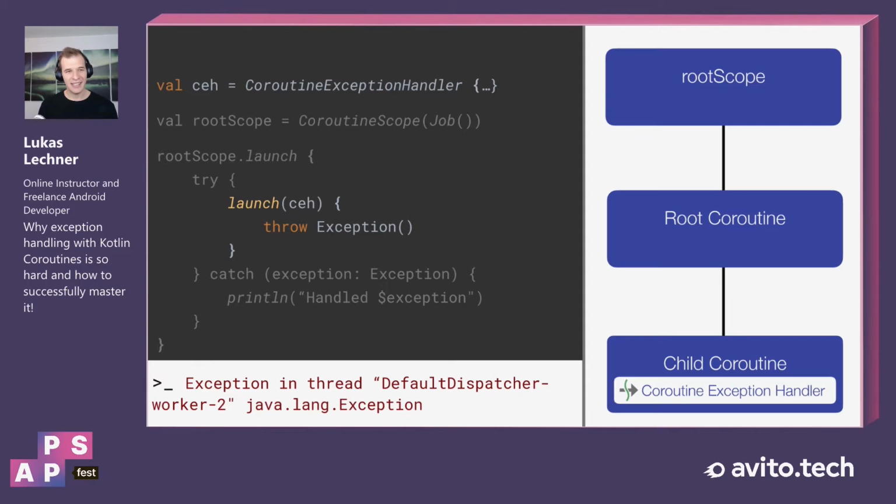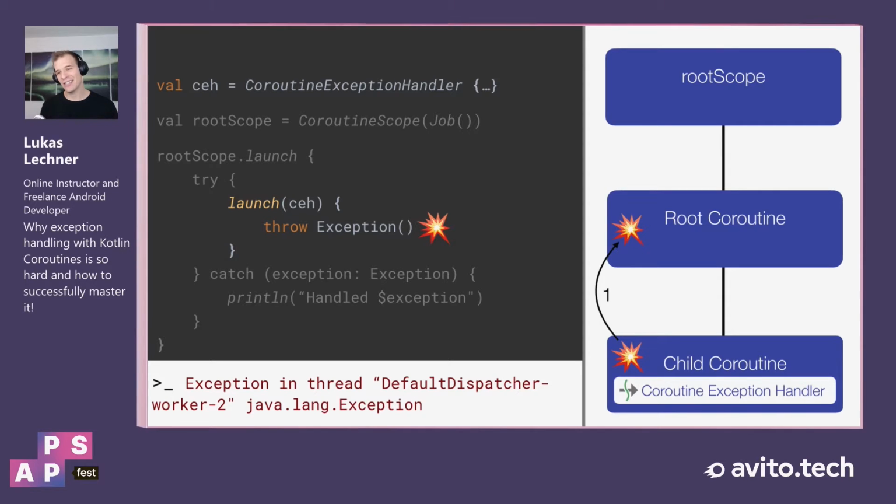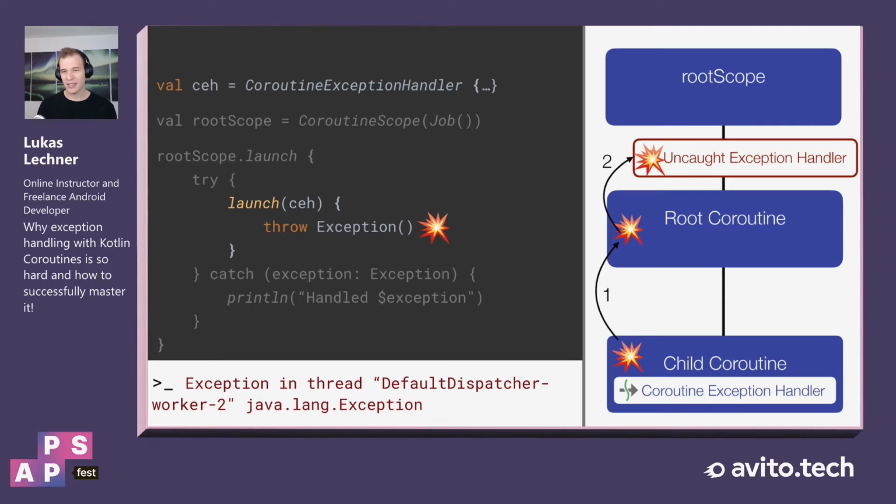But unfortunately, if we run this application, our app is still crashing. And that's also a bit confusing. But why is that? Well, as I said before, when we're not handling the exception directly in the coroutine, the exception is propagated up the job hierarchy. And this means that also exception handling is delegated to the parent coroutine. And since the parent coroutine has no coroutine exception handler installed, again, the thread's uncaught exception handler is called, and therefore the app crashes.